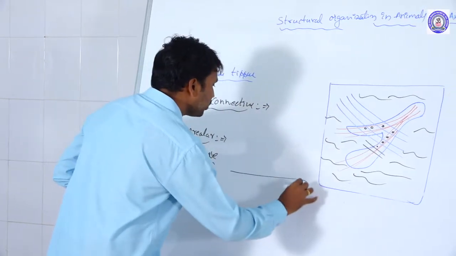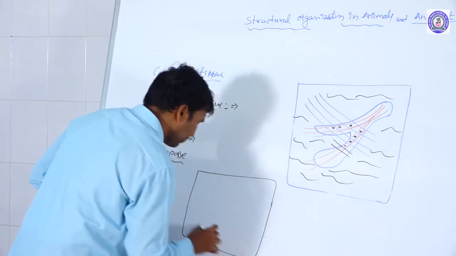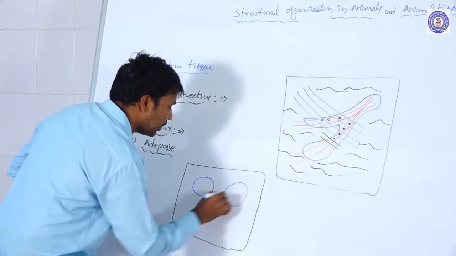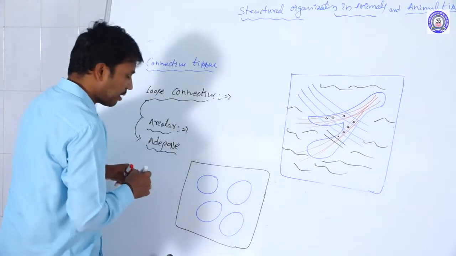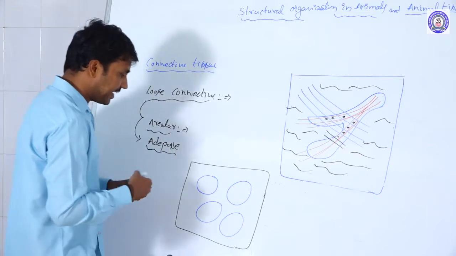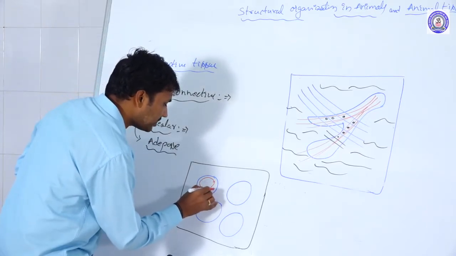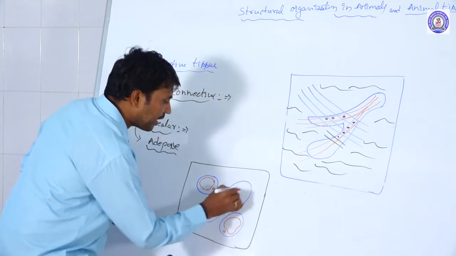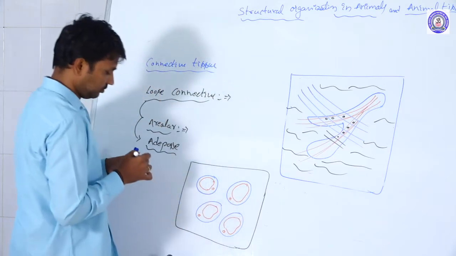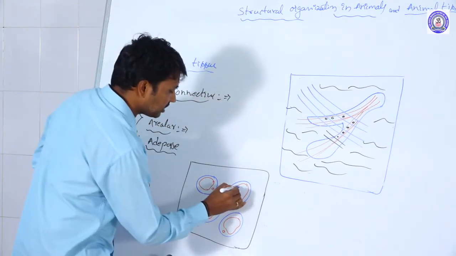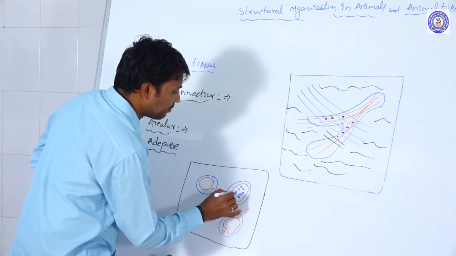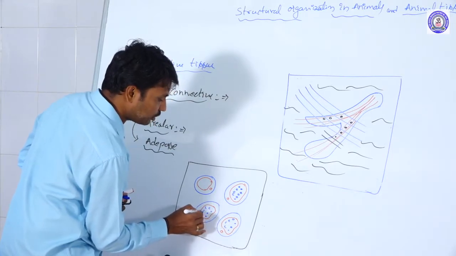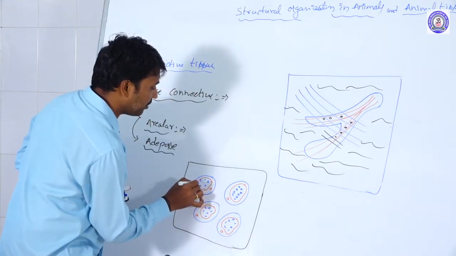In the case of the adipose tissue, adipose cells are present. The matrix, as usual, is formed by polysaccharides only. In the adipose cells, the nucleus and the cytoplasm migrate towards the periphery. Peripheral migration occurs. Adipose cells are one type of connective cells only, and these tissues are formed by the adipose cells.